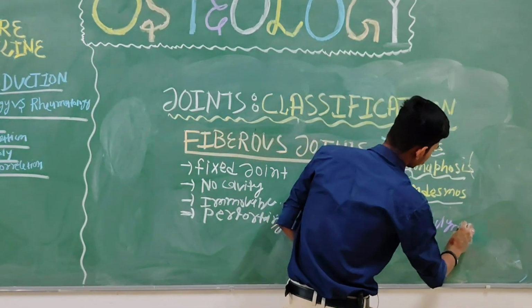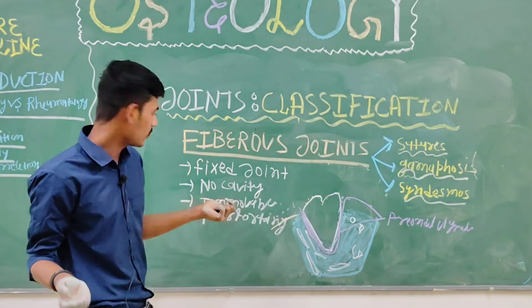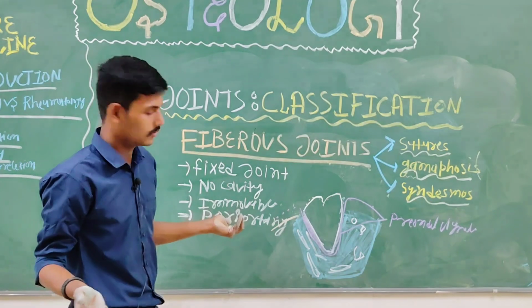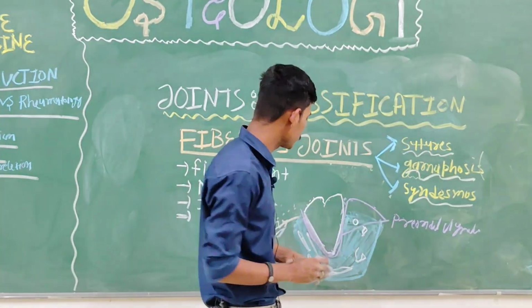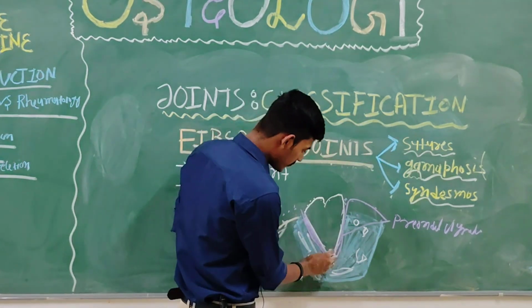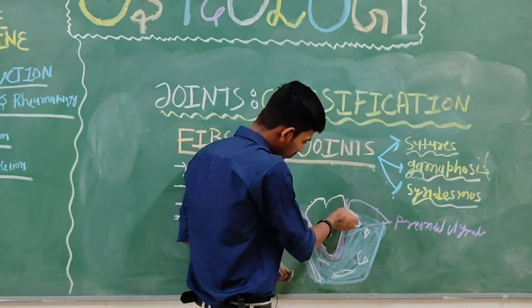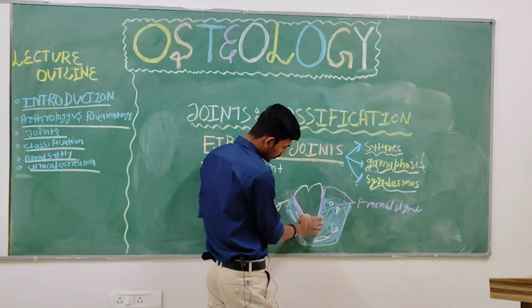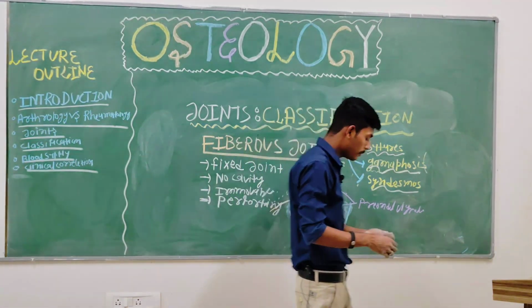You know that this is a type of fibrous joint, so there is no movement and no joint cavity. Some bacteria destroy the attachment of the bone with the teeth, and there is plaque formation.